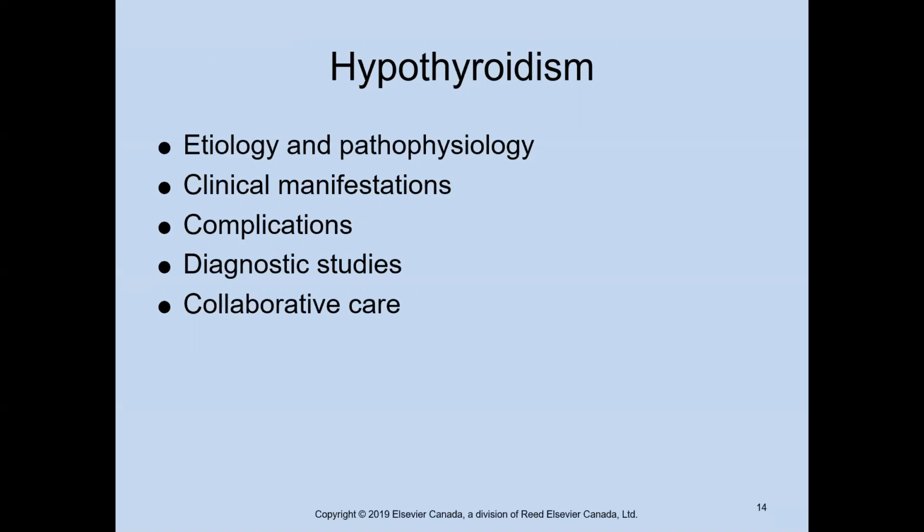Sometimes we can see a transient hypothyroidism that can be related to thyroiditis or discontinuation of thyroid hormone therapy. And again, iodine deficiency is the most common cause of hypothyroidism around the world. In Canada, the most common cause of primary hypothyroidism is atrophy of the thyroid gland. Iodine deficiency is not seen in Canada because iodized salt is the kind of table salt that we use here typically. So instead what we see as the cause is that atrophy of the thyroid gland. And that results in what we talked about a little while ago, Hashimoto's thyroiditis and Graves' disease, again autoimmune diseases that destroy the thyroid gland.